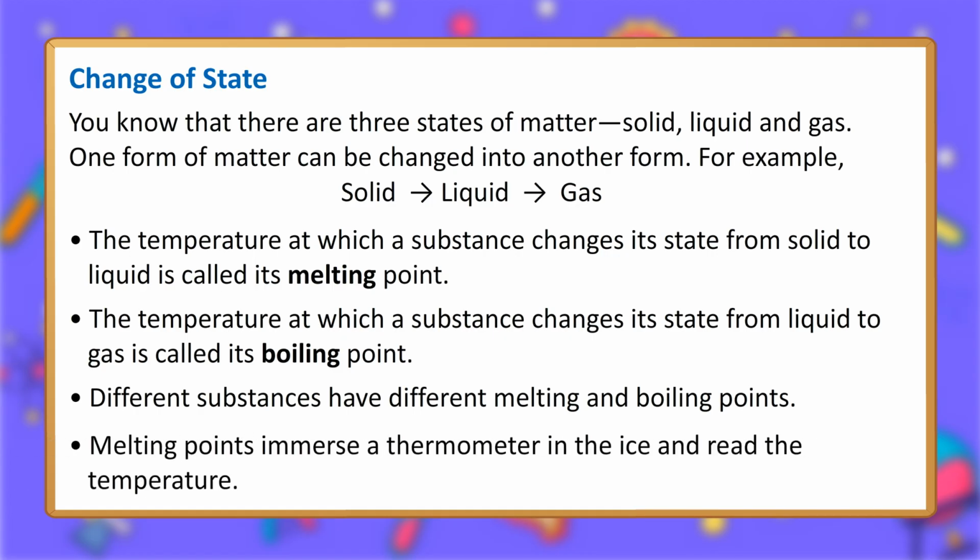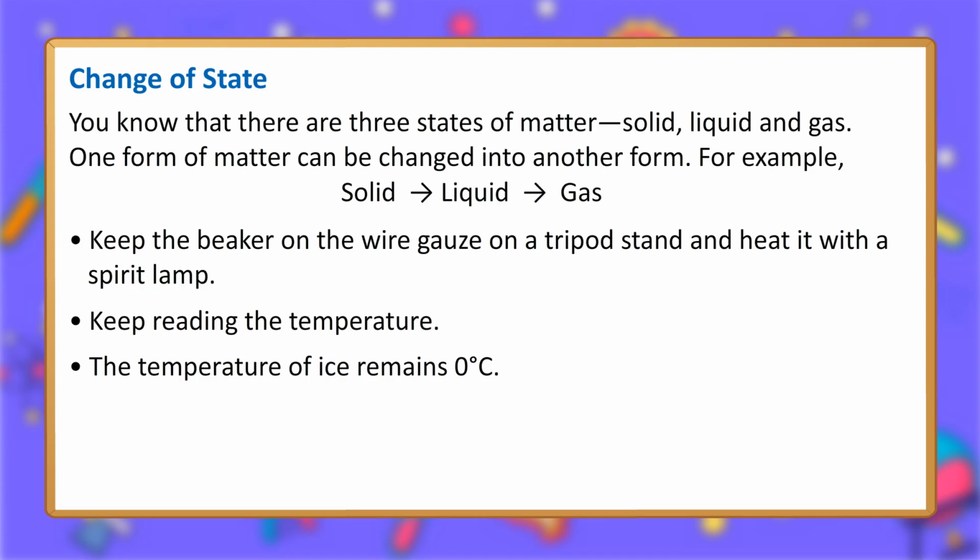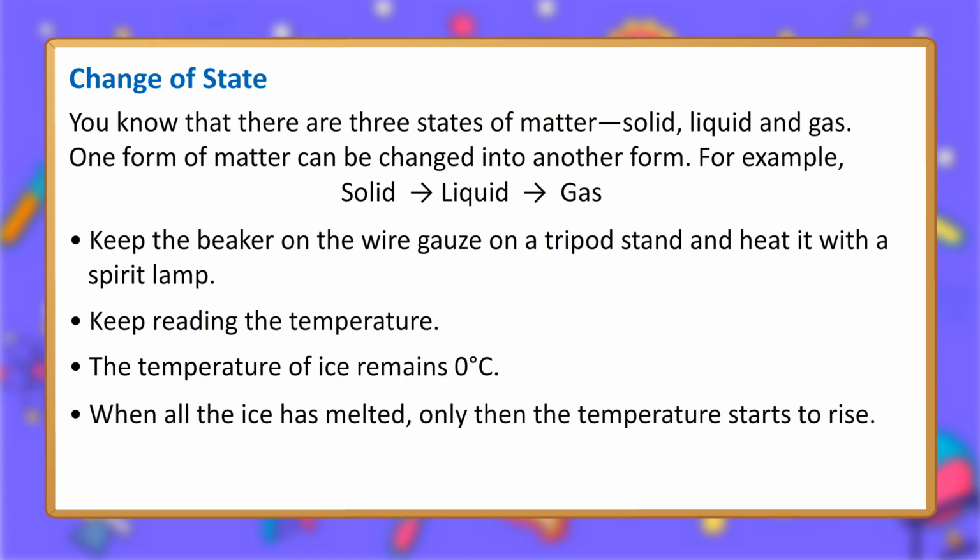Melting points: immerse a thermometer in the ice and read the temperature. Keep the beaker on the wire gauze on a tripod stand and heat it with a spirit lamp. Keep reading the temperature. The temperature of ice remains 0 degrees Celsius. When all the ice has melted, only then the temperature starts to rise. Melting point of ice is 0 degrees Celsius.